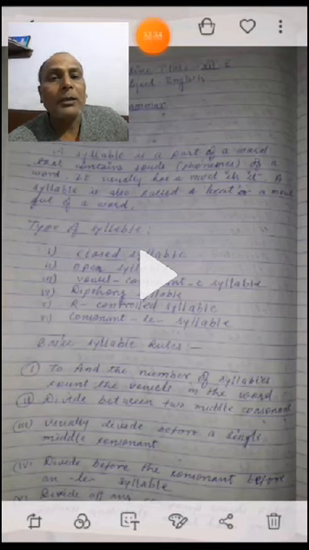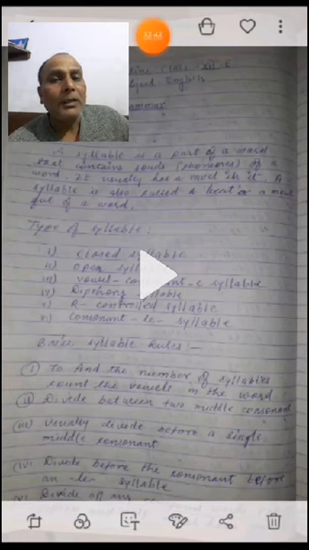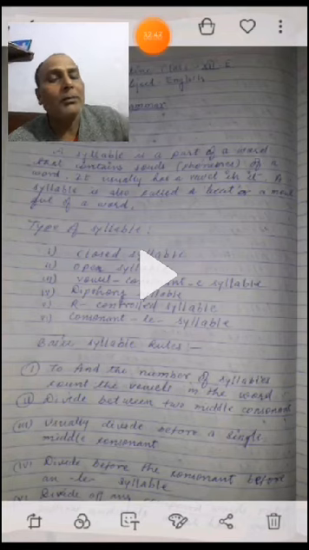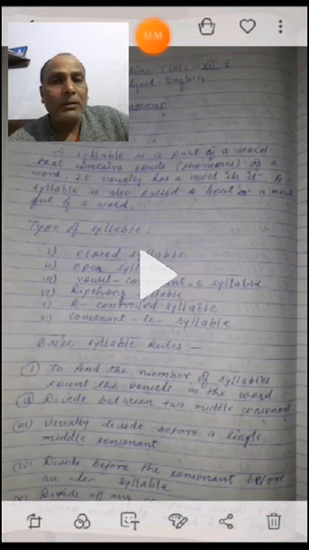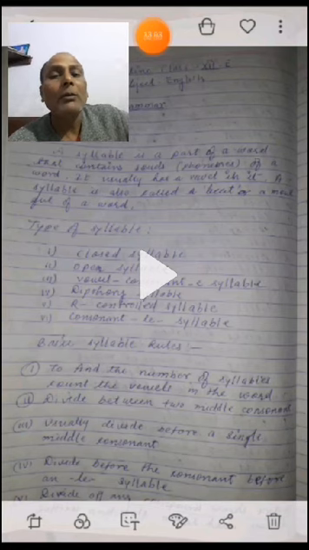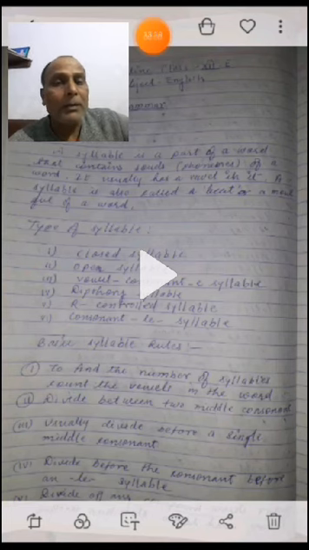I have started to take you through a comprehensive chapter. After that I will tell you how to identify the consonant and vowel letters in that particular word in my next chapter. It is very interesting to make some more syllables: one syllable word, two syllable word, three syllable word, and four syllable word, and also try for five and six syllable words. That will help you to understand what a syllable is and what the syllable rules are.